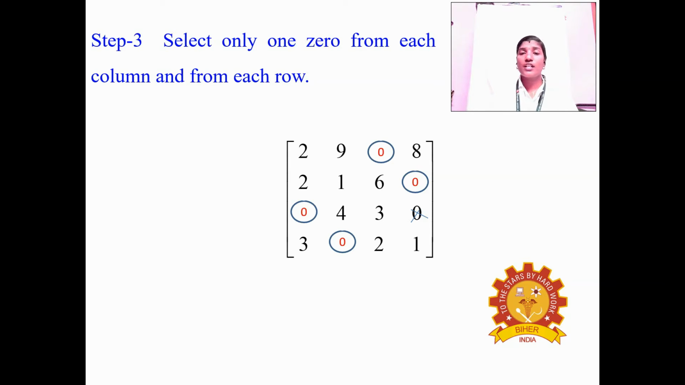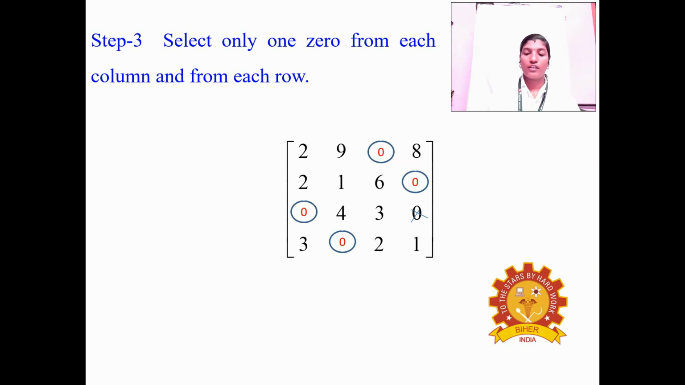Because each row and each column has exactly one encircled 0. The first row has a 0 in the third column, the second row has a 0 in the fourth column, the third row has the encircled 0 in the first column, and the fourth row has the encircled 0 in the second column. So this assignment problem satisfies the assignment condition.